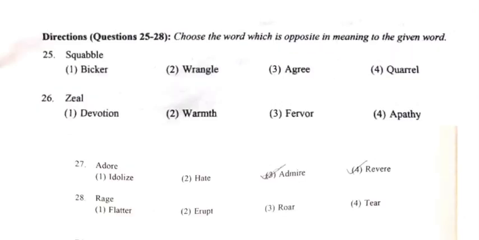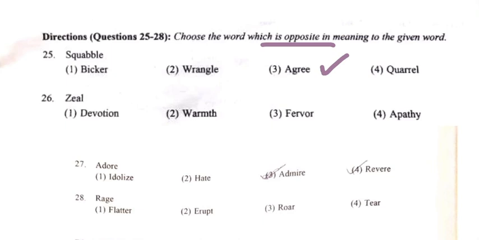Coming to the next slide, we have choose the word which is opposite in meaning to the given word. Now, opposite in meaning means the antonyms. So, the first one given here is squabble. Squabble is basically a quarrel or an argument. So, in this, we have to spot the opposite in meaning. So, here we have the correct answer as agree, the option number 3.